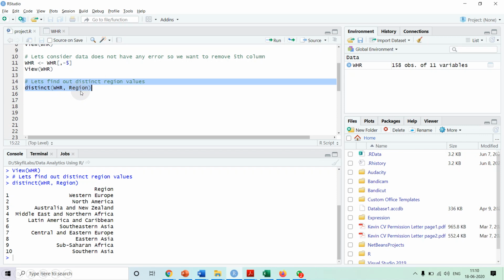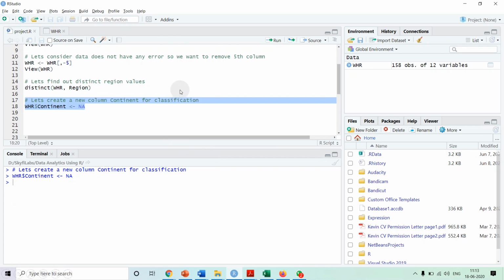When we execute this command, we see the distinct regions: Western Europe, North America, Australia and New Zealand, Middle East and Northern Africa, Latin America and Caribbean, Southern Asia, Central and Eastern Europe, Eastern Asia, Sub-Saharan Africa and South Asia. So there are 10 regions in our World Happiness Report.